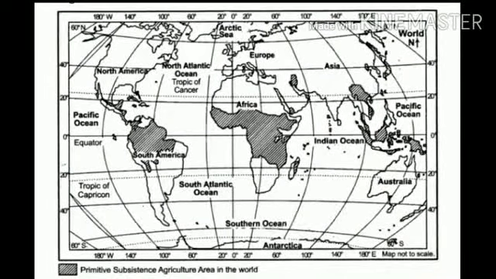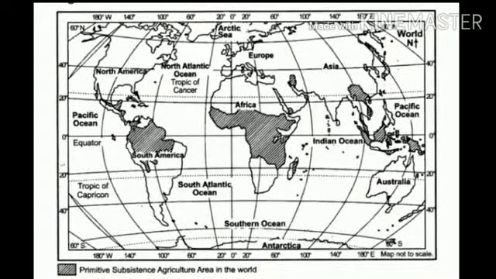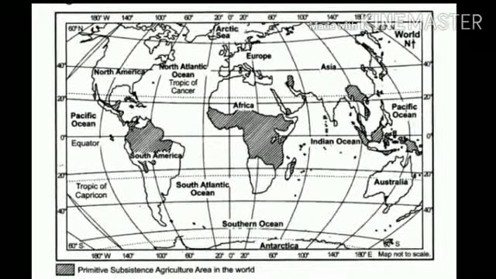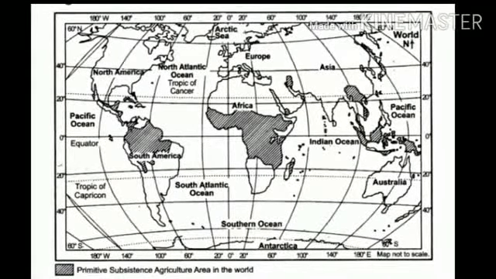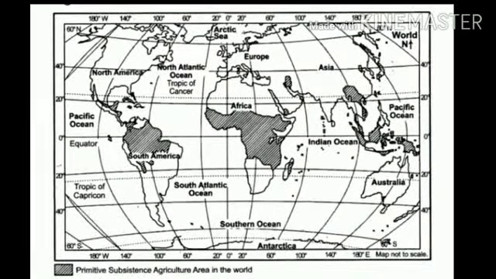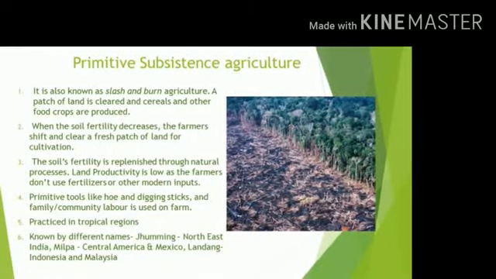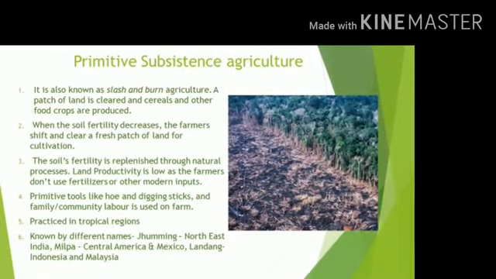Again, it is associated with the harsh climatic regions of the world, like the very high rainfall region of the Amazon, or the very high rainfall region of Africa that we call the Congo Basin, and the Indonesian region, or Southeast Asia. Now these areas experience very high rainfall, so definitely they will have very dense plant growth. So these areas are covered by evergreen forests.